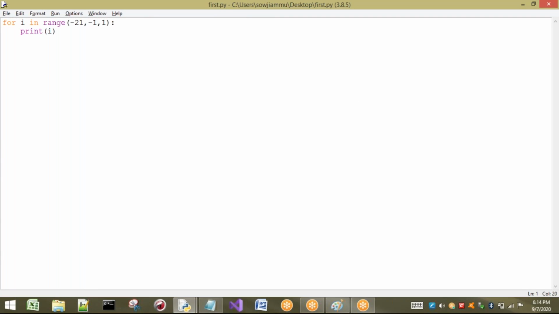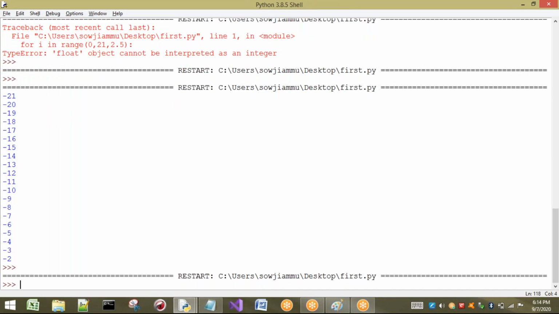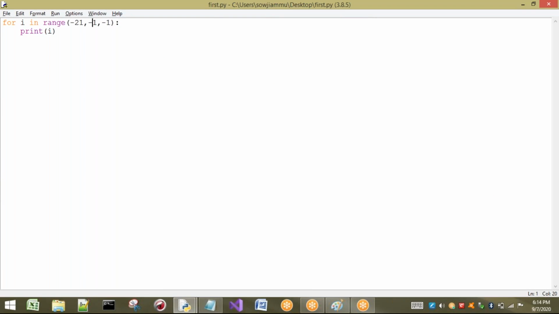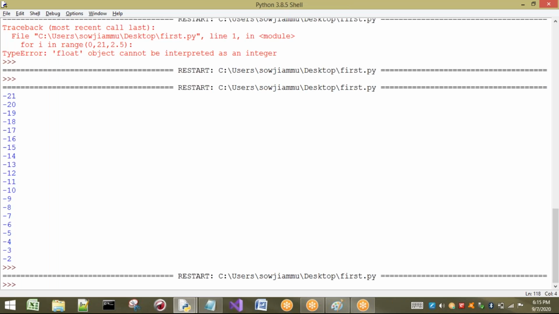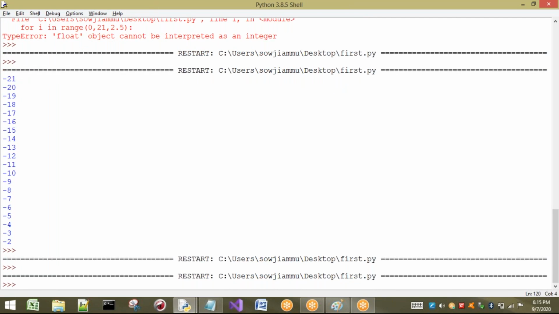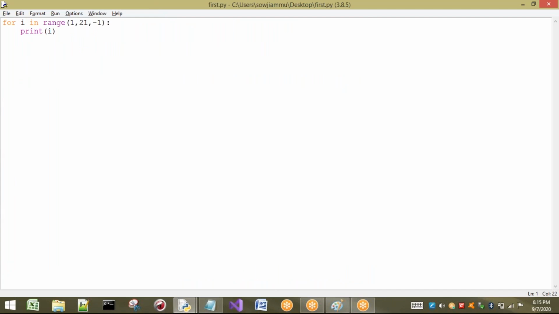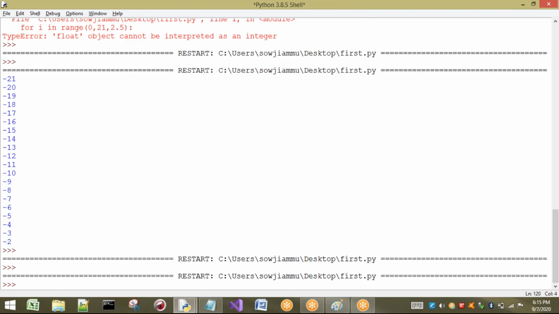Right, next I will take minus 1 here. Okay, so it is not going to print anything. Now here I will take positive values, and I'm going to take a negative value as step. So see, you are not going to get anything. And if I take 0, you are going to get an error anyway.